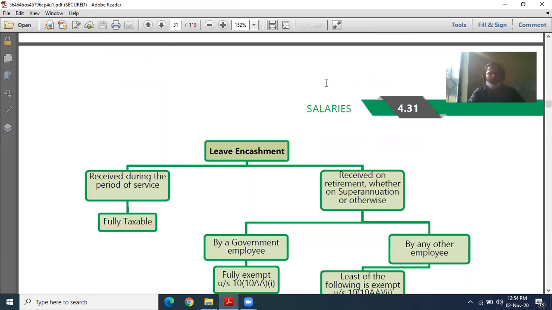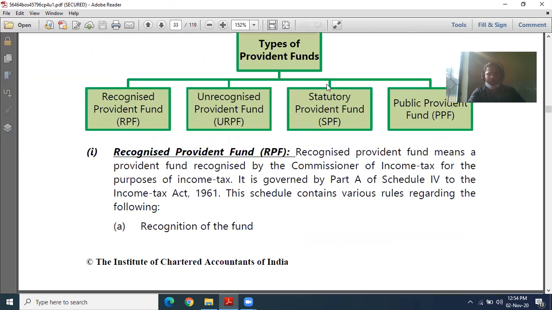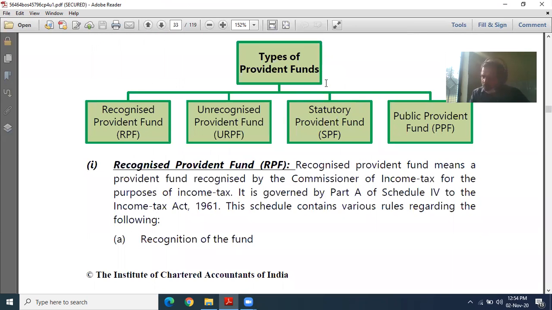This is the largest topic of salary and one of the most important topics also. These are the provident funds. You must remember this. There are four kinds of provident funds in income tax: recognized provident fund, unrecognized, statutory, and public provident fund. Actually, public provident fund is not part of the provident funds covered under salary, but it is covered under other sources. The three types of funds under salary are recognized provident fund, unrecognized provident fund, and statutory provident fund.